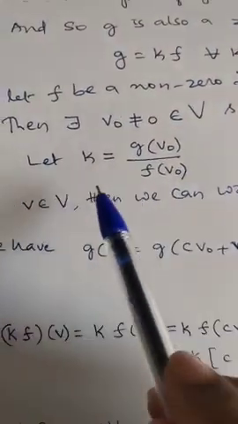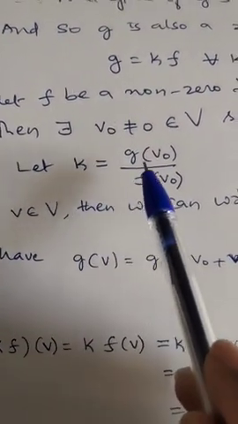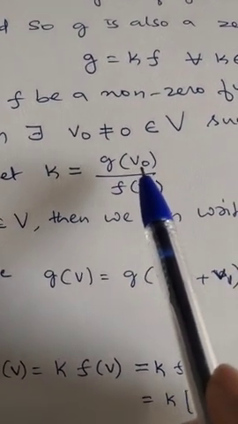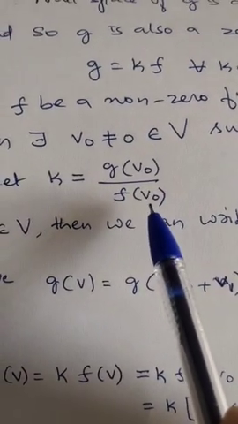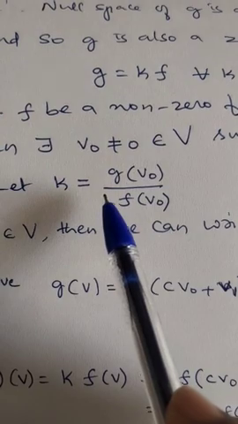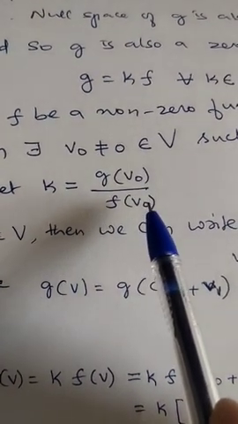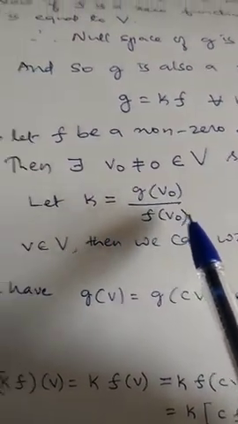So let k be the scalar which is the quotient of G of v0 by F of v0. Such k definitely exists, because F of v0 is not equal to 0.